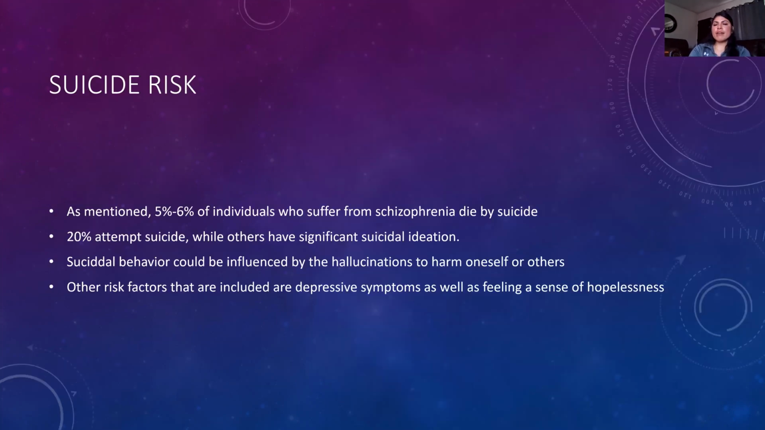So for the suicide risk, 5 to 6% of individuals who suffer from schizophrenia can commit suicide. 20% attempt suicide. And there isn't an exact number of those who have had suicidal ideation. But many don't know that they are suffering from schizophrenia, so there's not many people getting the proper treatment for it. And suicidal behavior could be influenced by the hallucinations to harm oneself or others. Other risk factors that are included are depressive symptoms, as well as feeling a sense of hopelessness.